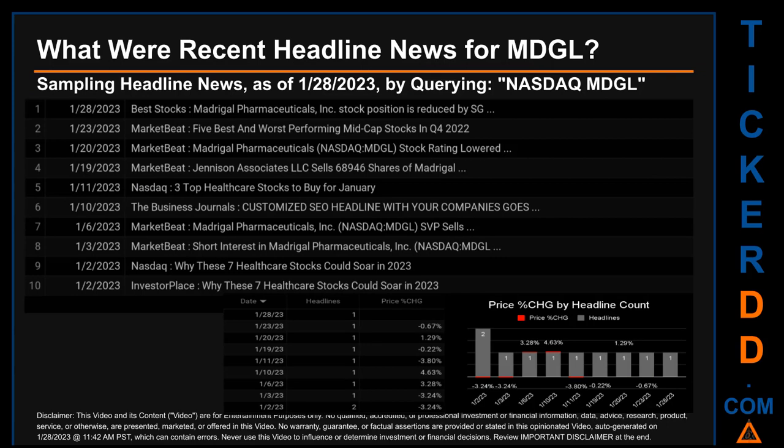What were recent headline news for MDGL? Today, Saturday, January 28, 2023, I sampled one of our news aggregators for latest headlines for this ticker. I did so by searching specifically by a keyword that may appear, broadly, in the title or the body, of discoverable news articles. The keyword that I used was a combination of the exchange and the ticker symbol, NASDAQ: MDGL. The results show 10 unique headlines, published across 9 unique dates.